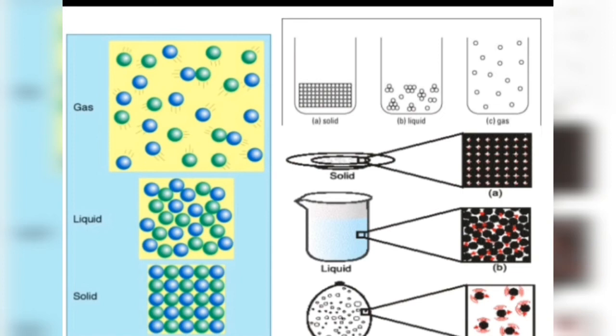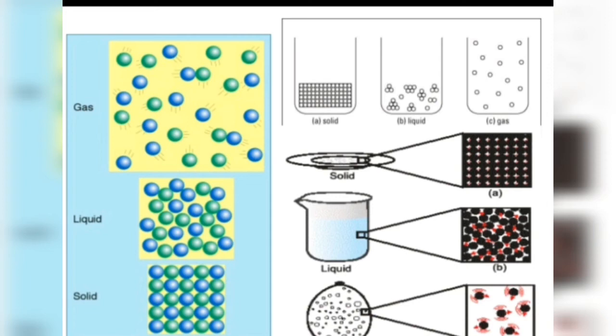And there's quite a strong force of attraction between the particles of liquid, which holds them together. But the force is not strong enough to hold the particles in fixed position. So, due to comparatively less strong interparticle forces, positions of particles are not fixed. Okay, and the particles of liquid can move from one position to another within the liquid.